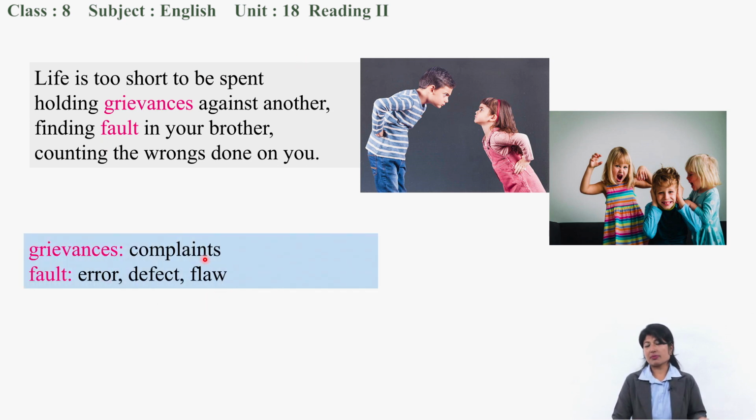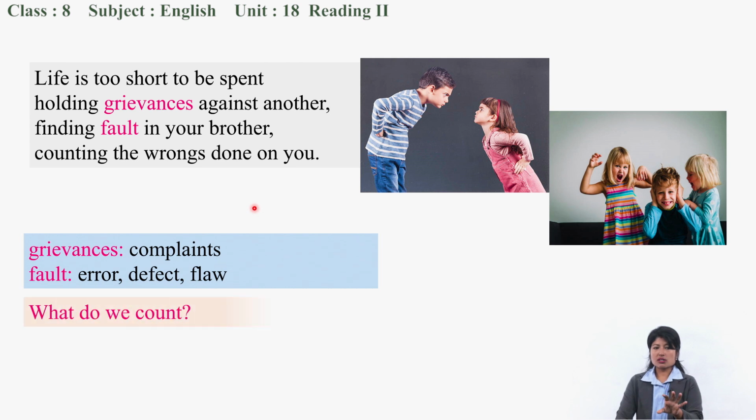Grievances means complaints. Faults mean error, defect, flaw, the mistakes that we make. So going through these lines, what do you find? What do we keep on counting in our life?